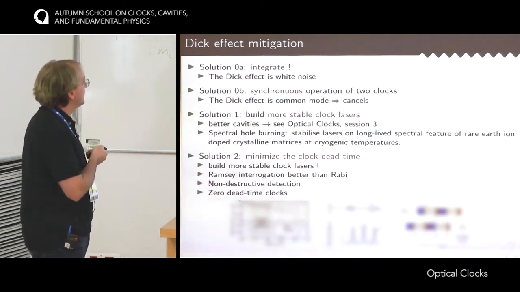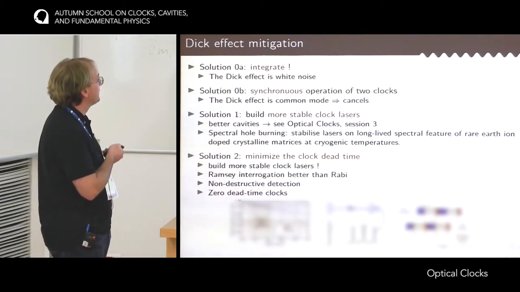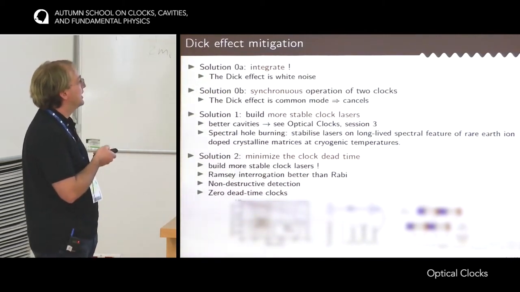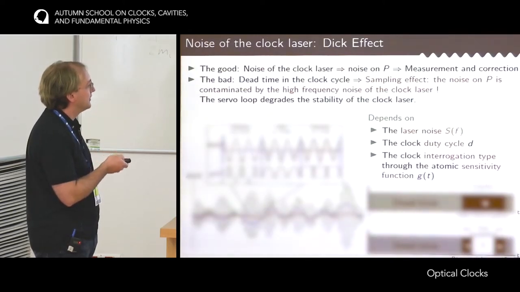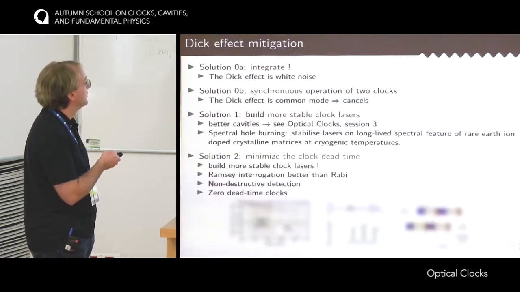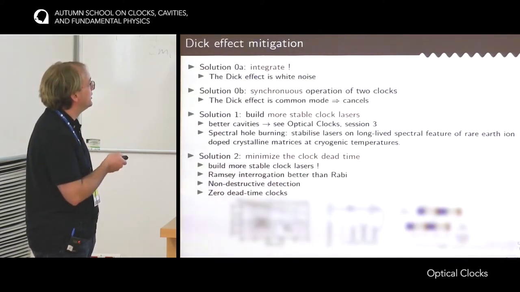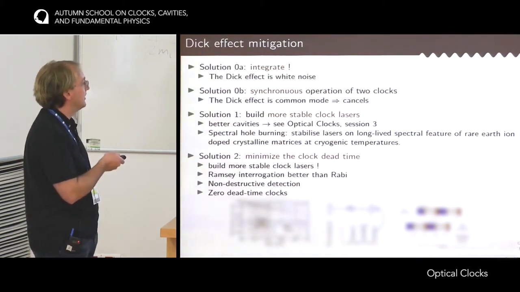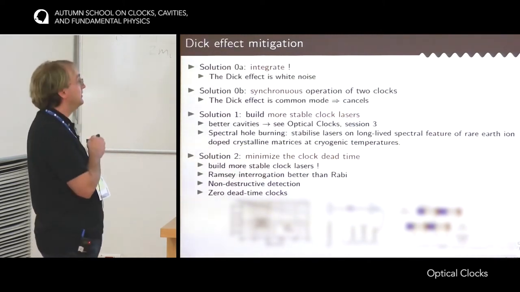The second possibility is to implement non-destructive detection. So here the idea is to reduce the dead time of the clocks, because this dead time is there to load atoms and to prepare atoms. So if it's possible to detect them without losing them, then the next cycle we would spend less time preparing new atoms and be ready to interrogate straight away. Okay, so we have demonstrated such systems. The main idea would be to have a cavity around the atoms and to inject some light that is resonant with a given transition. And then if you have atoms in the cavity, it would change the optical length of the cavity because the atoms have an index of refraction.